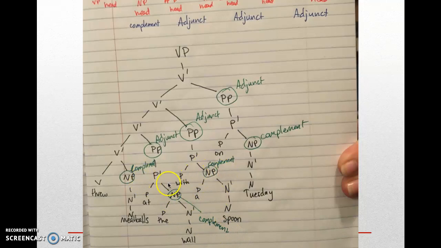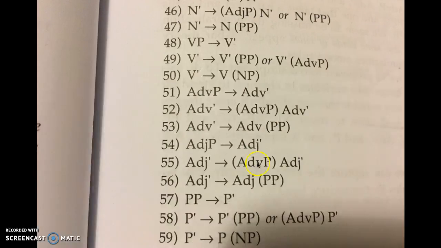And because these are sisters to heads and daughters of bars, we've got adjuncts, which are sisters and daughters of bars. Okay. And so then remember these rules. Like I was talking about, the V bar has to be V bar PP. And then what V bar has to be is V optional NP. So that's the thing, we have to have those V bars in order to have these PPs there. Okay. That makes sense.